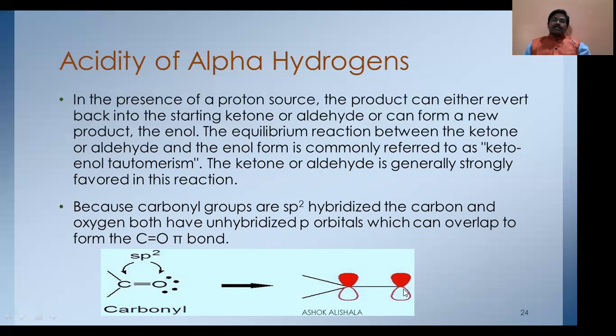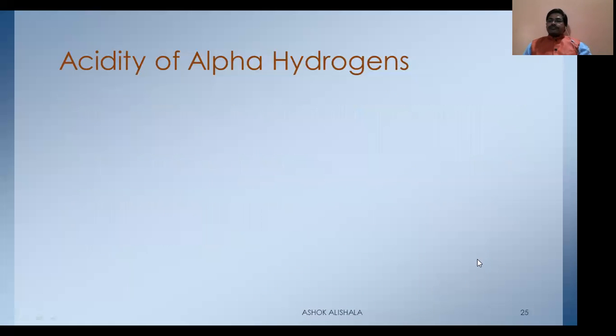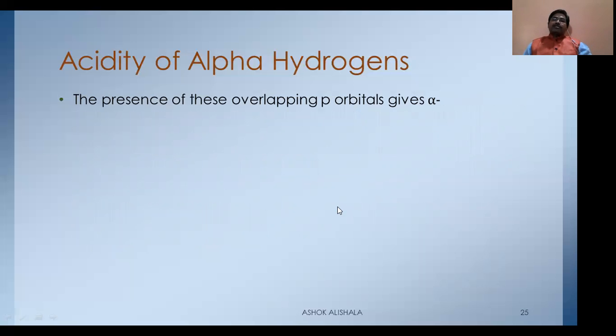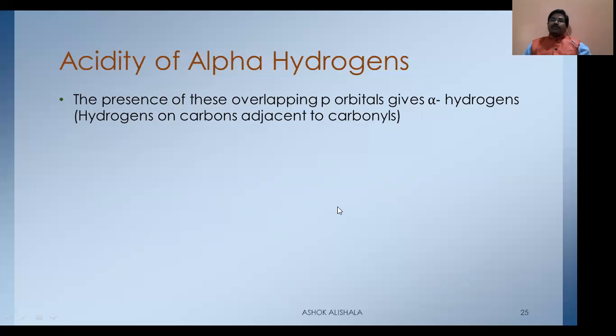That's why overlap takes place to form the carbon oxygen pi bond. Let's see this. The presence of these overlapping p orbitals gives special properties to the alpha hydrogens on the carbon adjacent to the carbonyl.